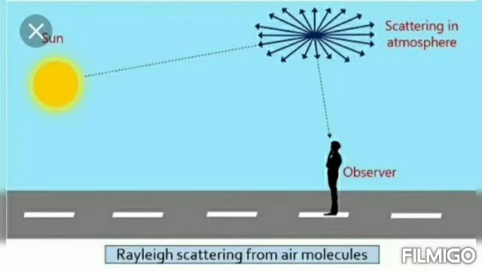Rayleigh scattering. So Rayleigh scattering states that the amount of scattering of light is inversely proportional to the fourth power of its wavelength. Okay, what is Rayleigh scattering? Rayleigh scattering states that the amount of scattering of light is inversely proportional to the fourth power of its wavelength.